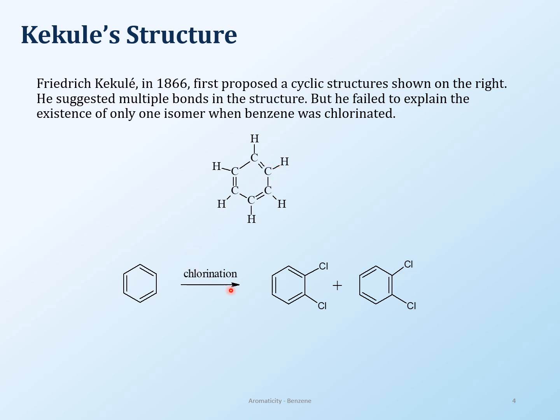So when you do chlorination, which is substitution, remember, we're not doing addition reaction anymore because addition reactions don't work on benzene. So this is substitution now. When you do substitution on a benzene ring, then you should get 2 different kinds of products, one in which the chlorine is attached on a single bond like this, and one in which there is a double bond. Again, substitution, not addition. It would be different, but that's not what happened. They got only 1 compound in there, not 2 compounds, which means something else is going on in the ring structure.